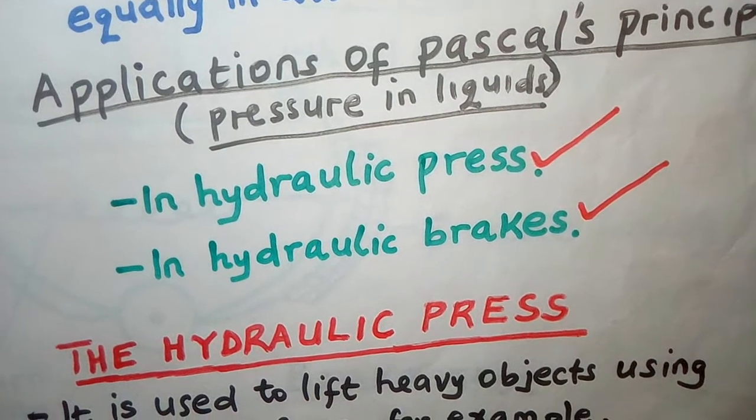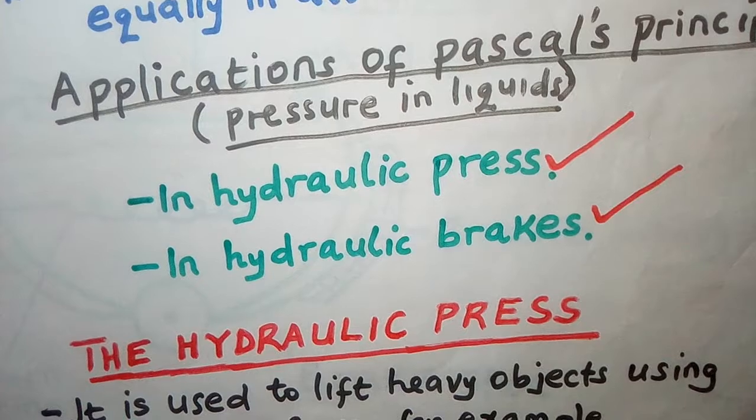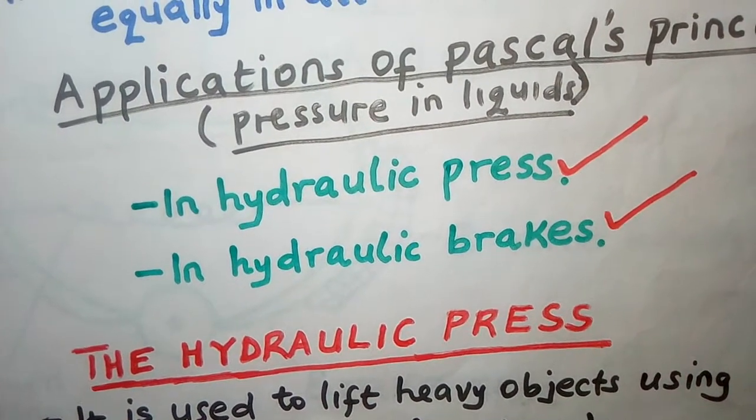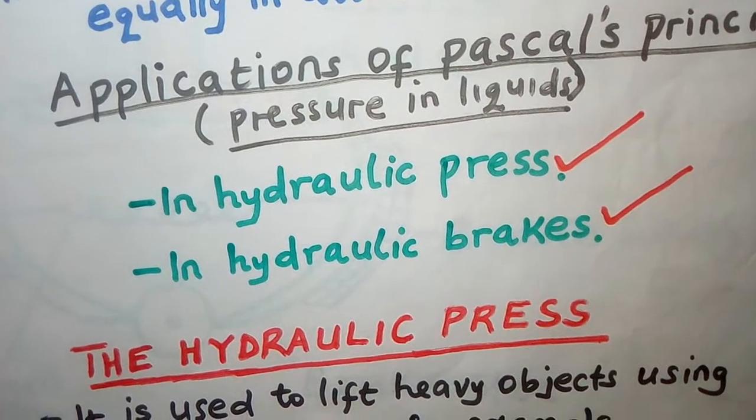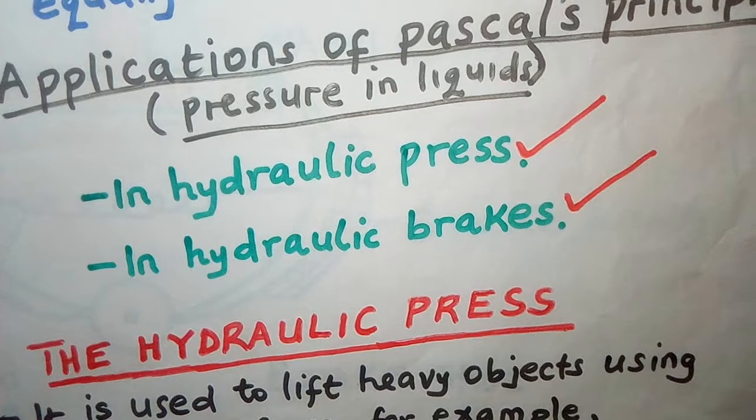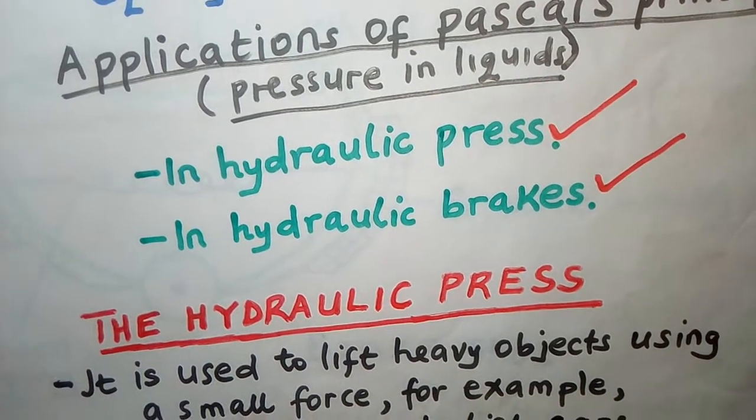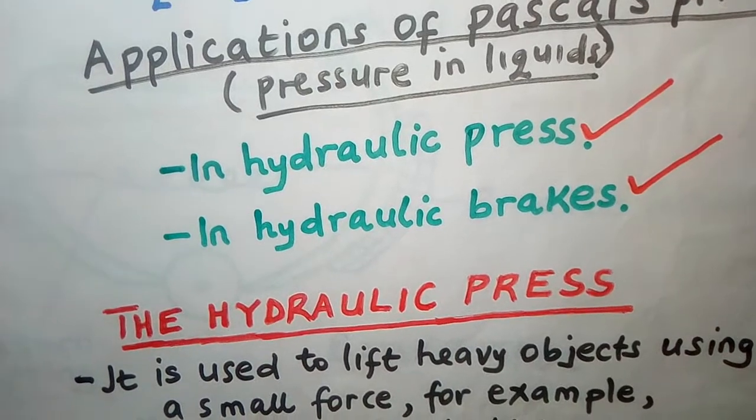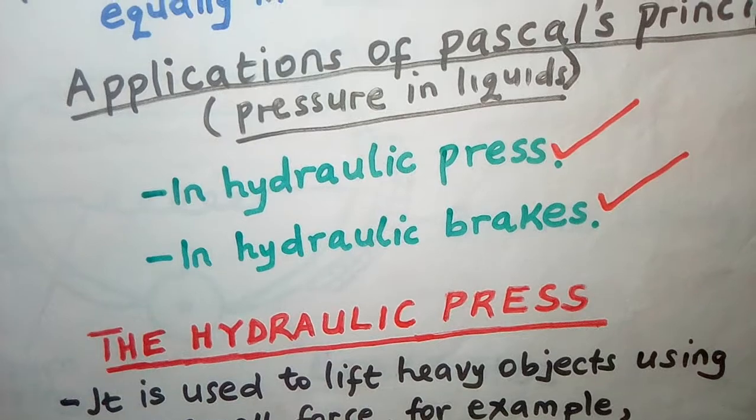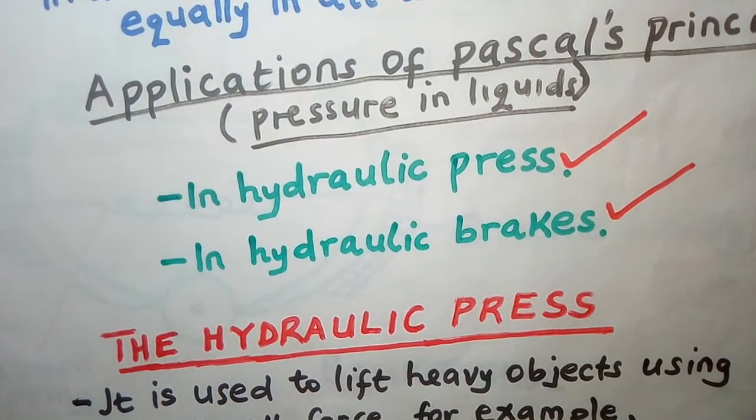We are going to look at the hydraulic press in a short while, but before that, I want to remind you that the hydraulic brake is the same as the braking system of a vehicle. So another name for a car brake is a hydraulic brake. Now let us begin with the first one. That is the hydraulic press. What is a hydraulic press? How does it look like? And where is it being used?